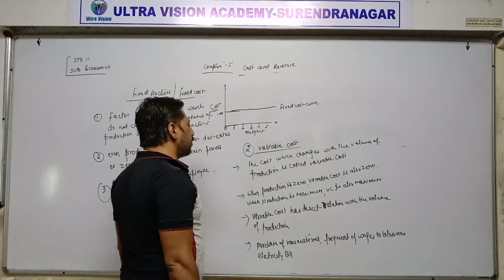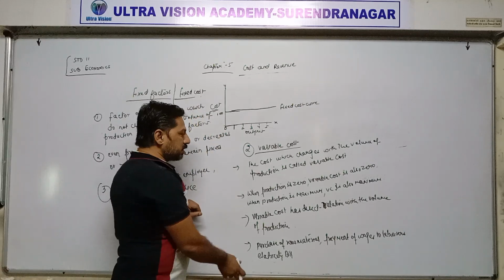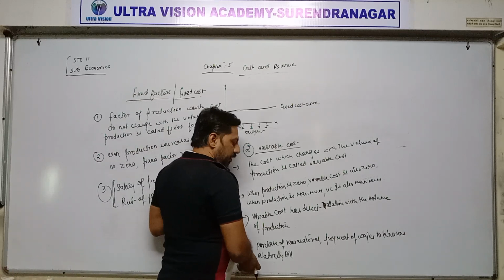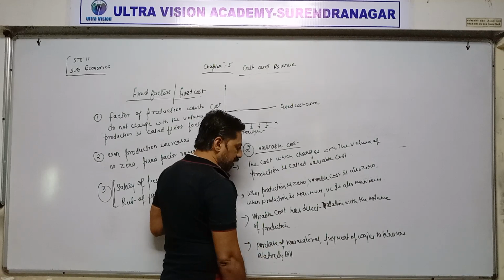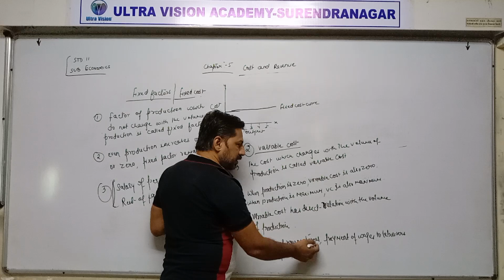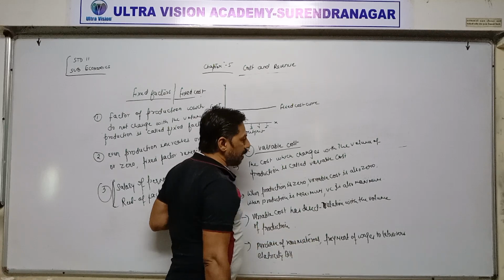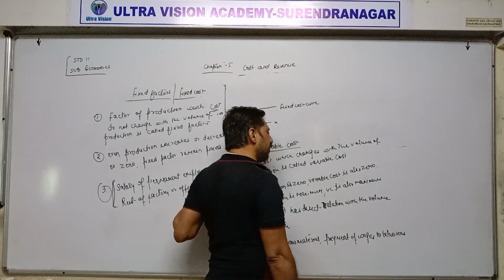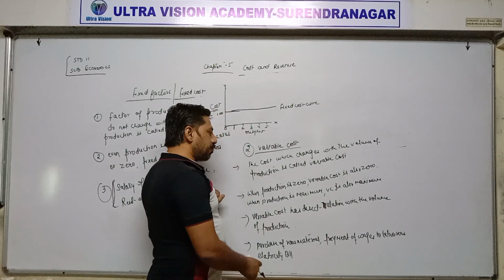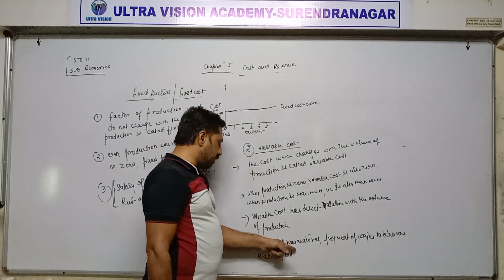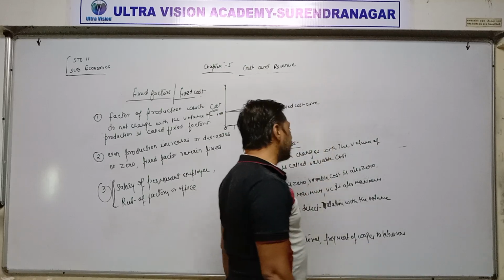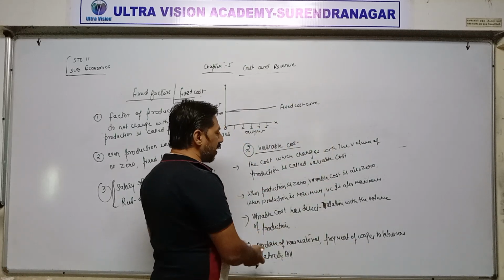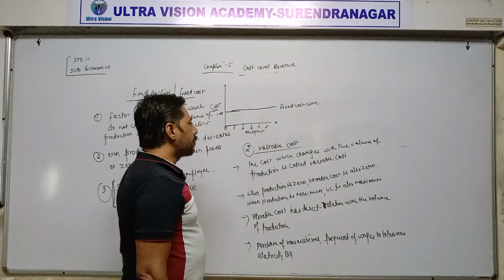These are the examples of variable cost. Such expense varies with the volume of production. If production is zero, we are not required to purchase raw material or make payment to laborers in the form of wages. And as production increases, expense on raw material or payment of wages to laborers also starts increasing. It varies with volume of production.